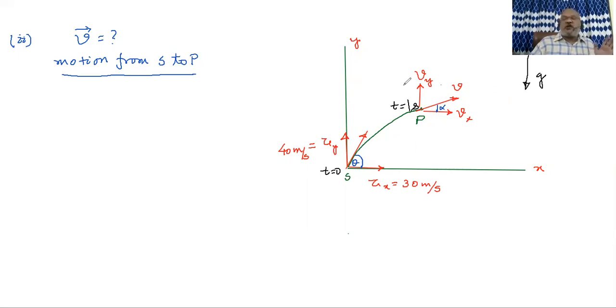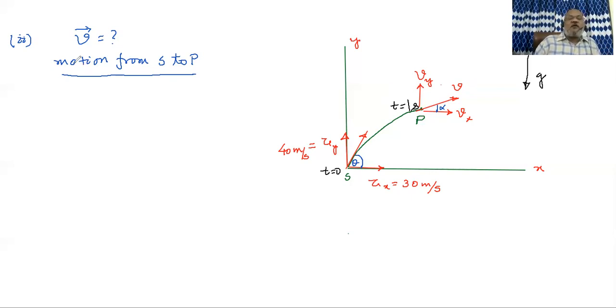There is no such restriction. It is not that the body is moving with a constant acceleration, and again a second condition is put that it is moving in a straight line. Then only you can use the formula V equal to U plus AT, S equal to UT plus half AT square, and V square equal to U square plus twice S. No such thing. Constant acceleration, body may be moving in any fashion. If acceleration is constant, we can use the formulas of kinematics, V equal to U plus AT, all those things you know.